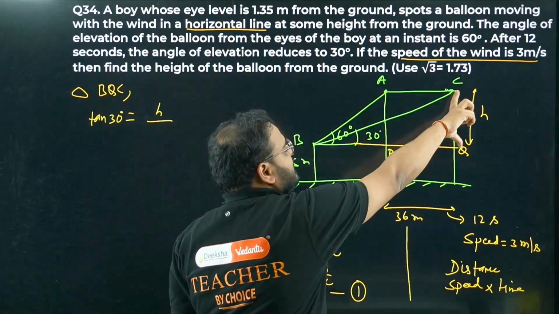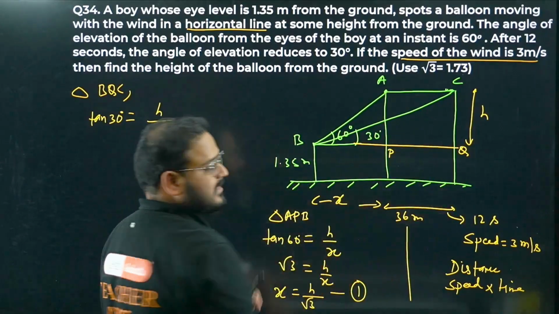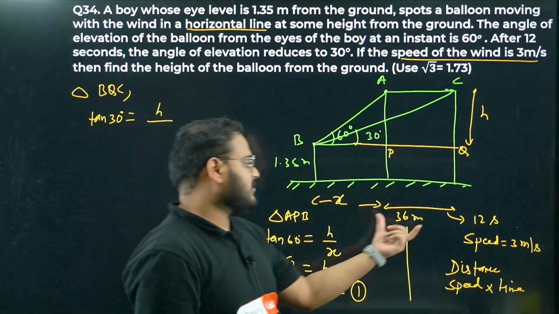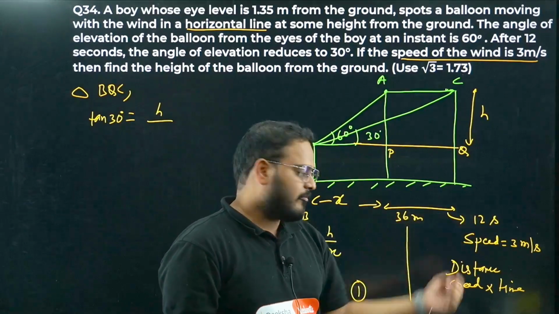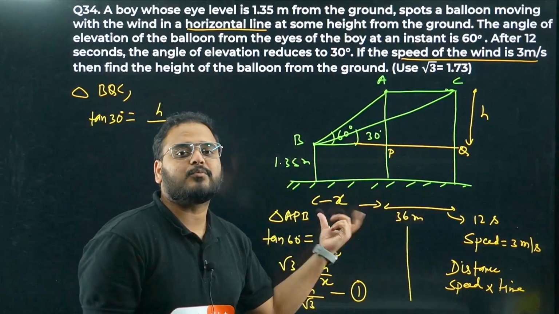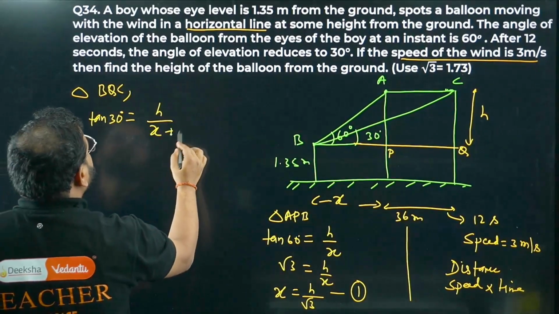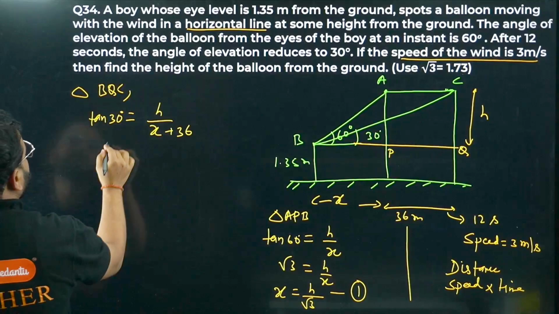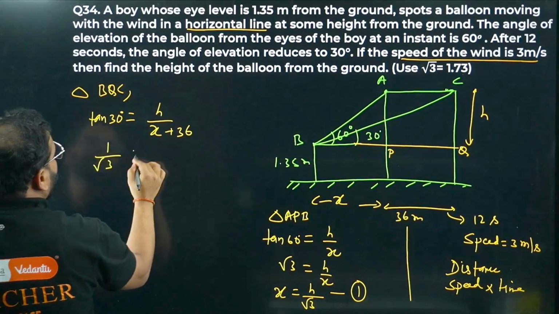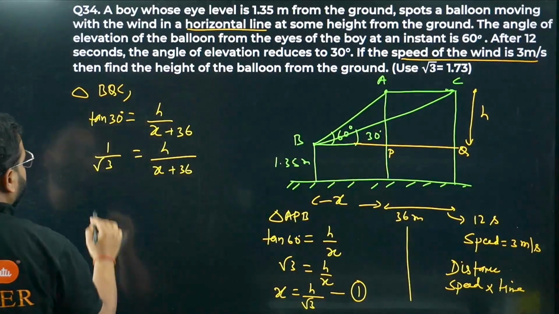The adjacent length is this total value, 36 plus x. This was the distance traveled in 12 seconds with the wind speed of 3 meters per second. 36 meters, and this length I have assumed to be x. Total will be x plus 36. Tan 30 is how much, sir? 1 by root 3 equals h upon x plus 36. Cross multiply here.